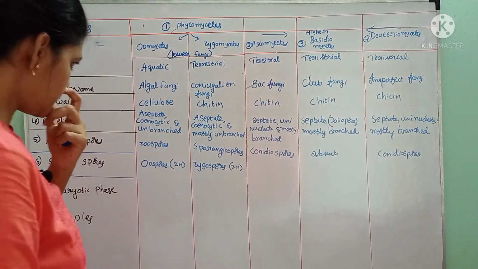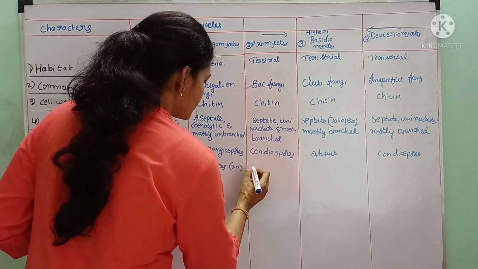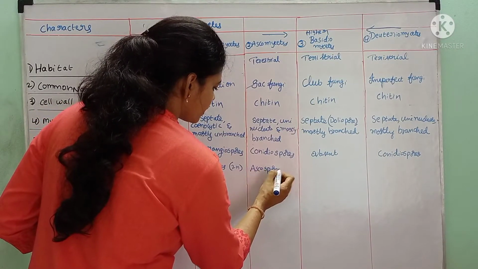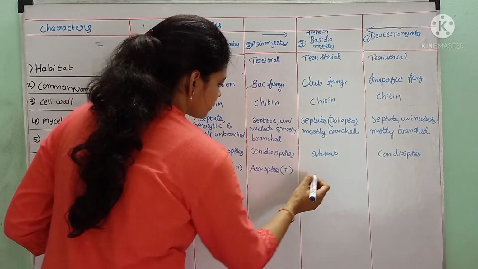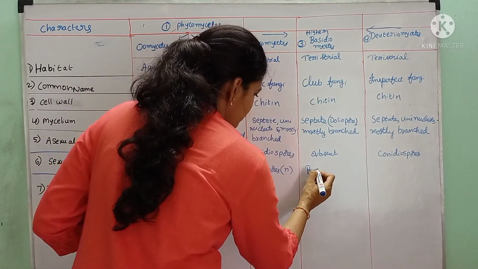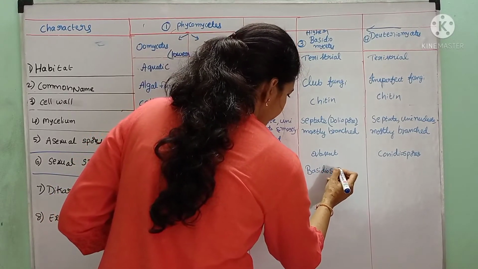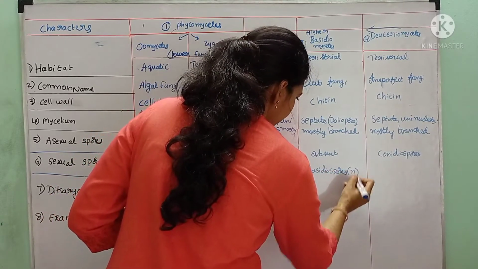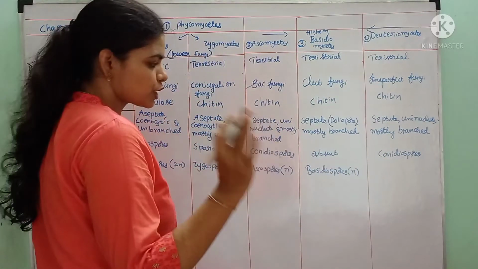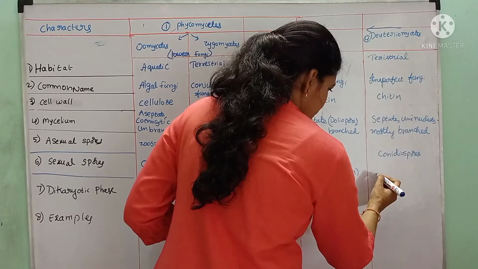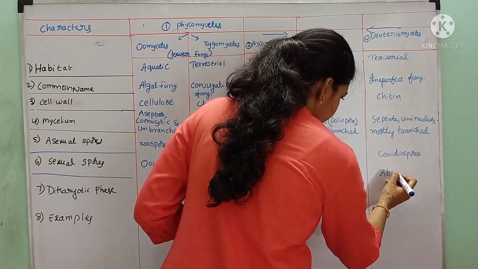In Ascomycetes, the sexual spores are ascospores, which are haploid. In Basidiomycetes, they are basidiospores, again haploid. In Deuteromycetes, sexual reproduction is absent, hence the sexual spores are absent.